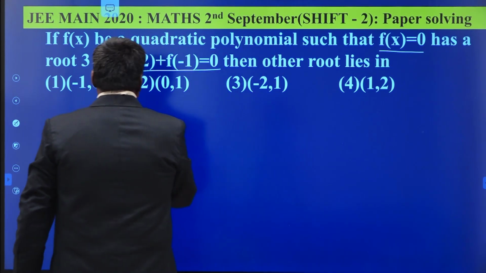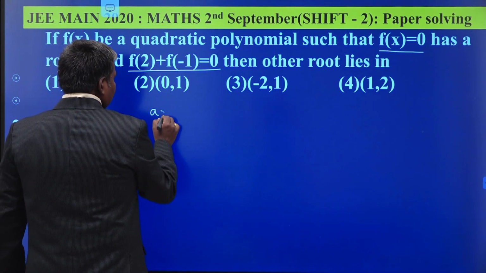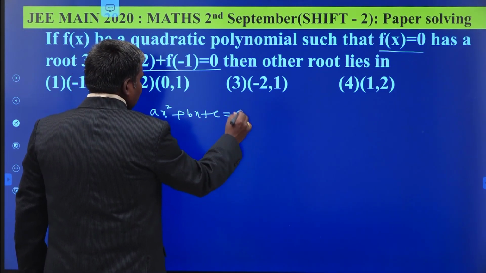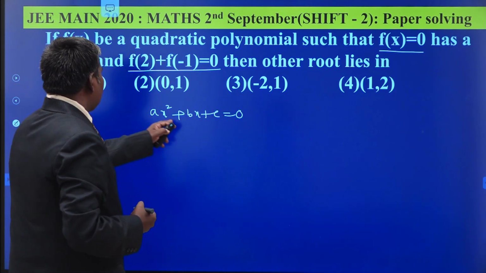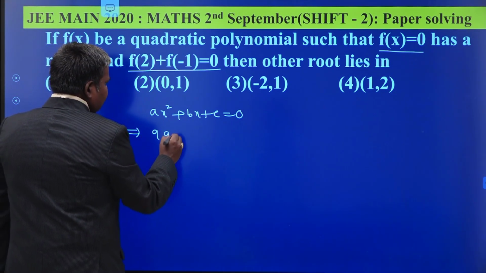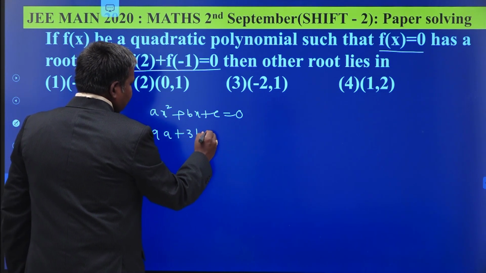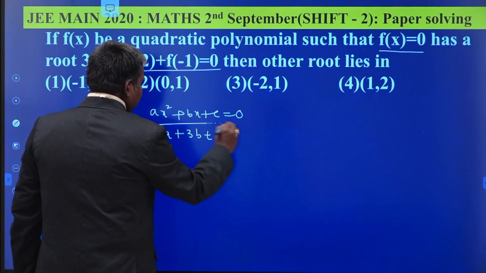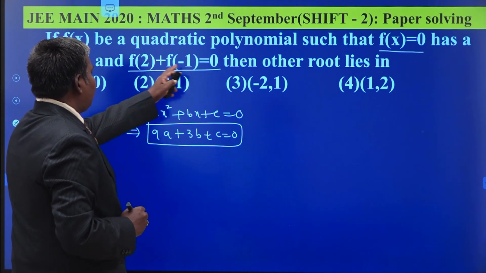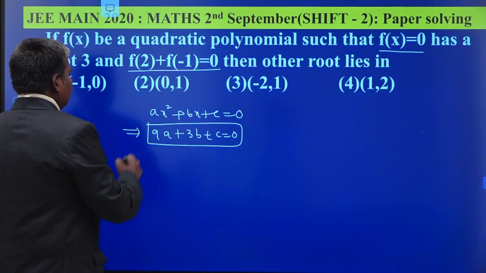Suppose your quadratic equation is taken as ax square plus bx plus c is equal to 0. 3 is a root of this equation, so it satisfies it, which implies 9a plus 3b plus c equal to 0. This is the first condition. And f of 2 plus f of minus 1 equal to 0.